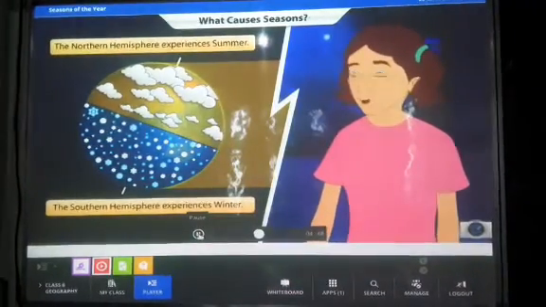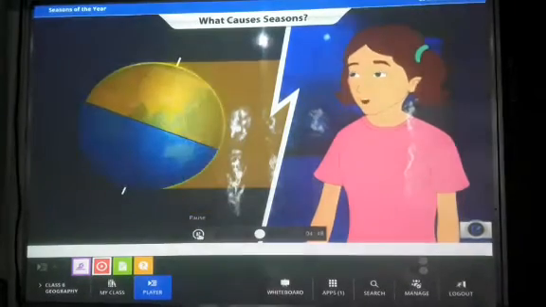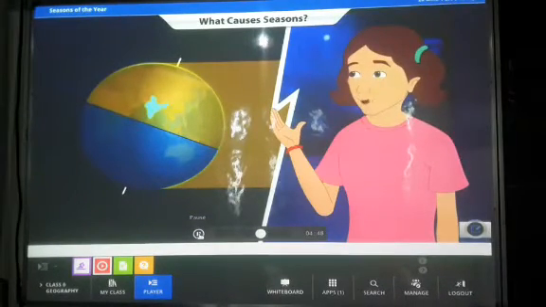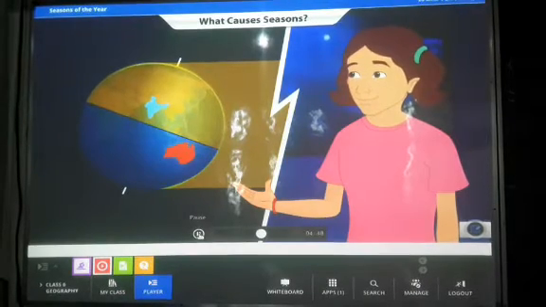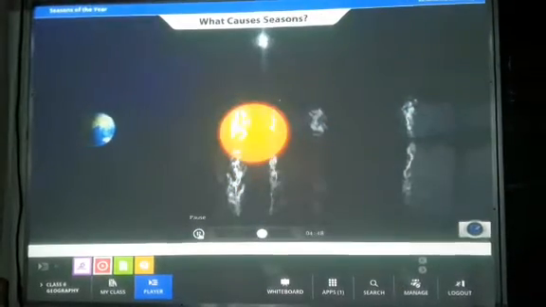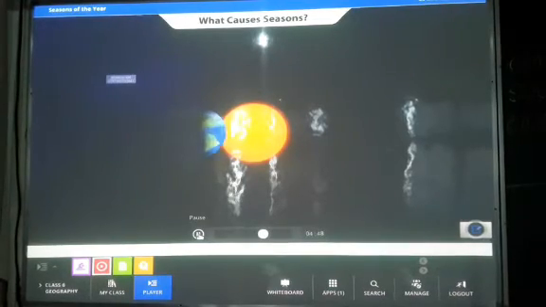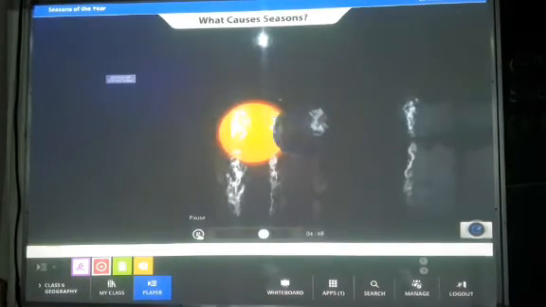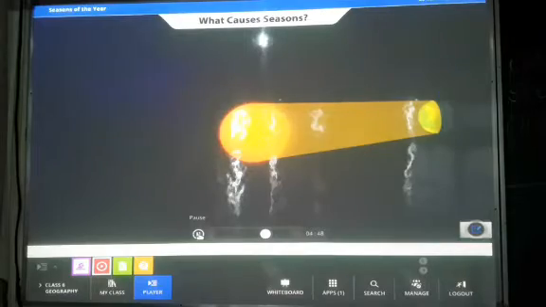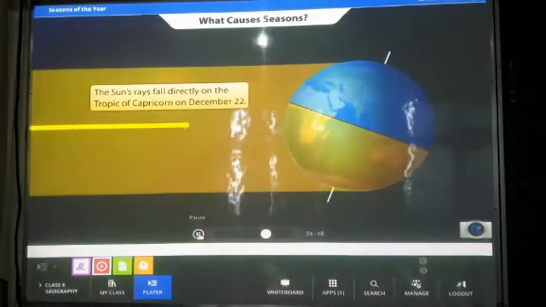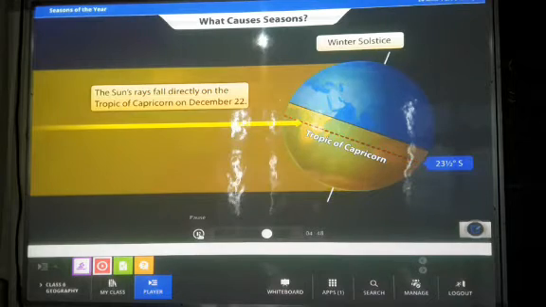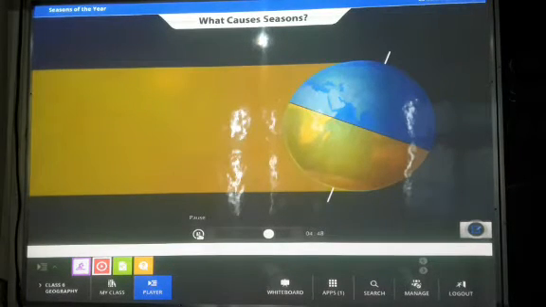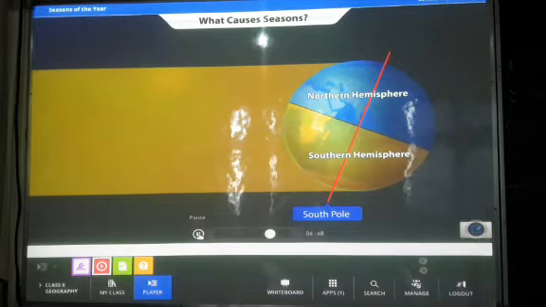Oh, so that's why it was cold in Australia in May. So, Mom, when it is winter in India, it must be summer in Australia. Yes, you see, 6 months later, as the Earth revolves around the Sun, on the 22nd of December, the Sun's rays fall directly on the Tropic of Capricorn. This position of the Earth, when the Sun's rays fall directly on the Tropic of Capricorn, is called the winter solstice. Due to the tilt of the axis, the Southern Hemisphere faces the Sun, while the Northern Hemisphere faces away from the Sun.